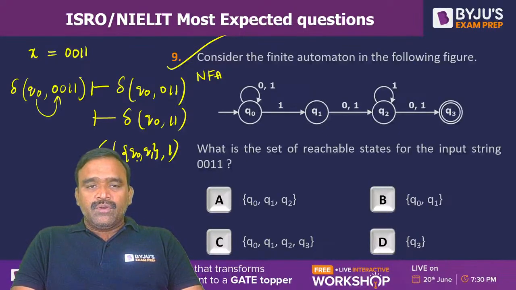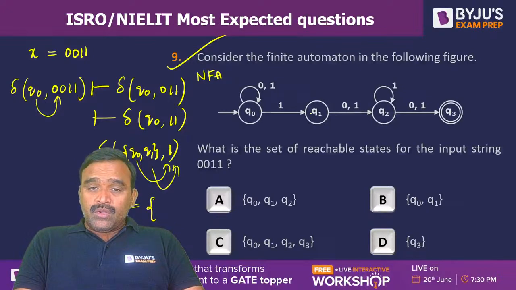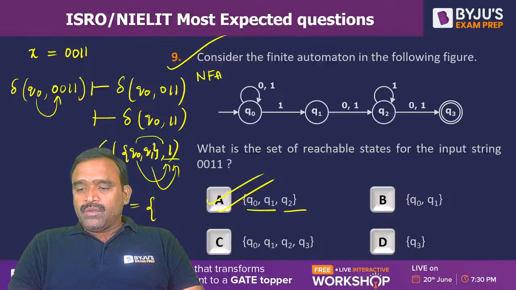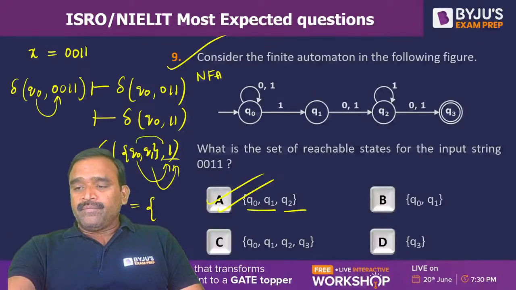So transition of Q0 on 1 union Q1 on 1. So what is Q0 on 1? Q0 on 1 is Q0 and Q1, and Q1 on 1 is Q2. So union of these two is Q0 Q1 Q2. Option A is correct. Yes, Salve Dolkar, you are right.